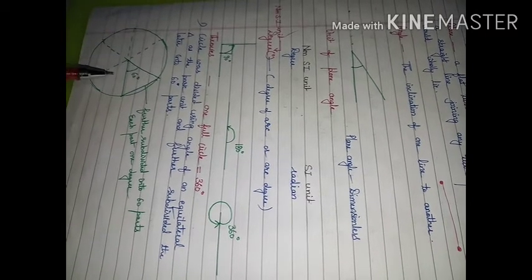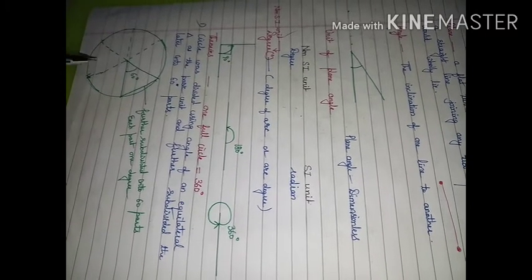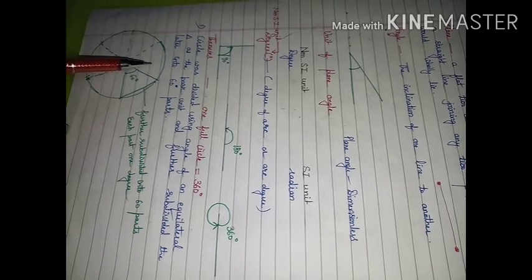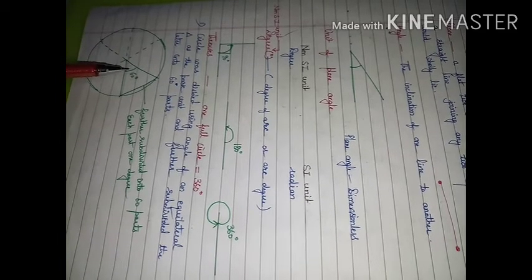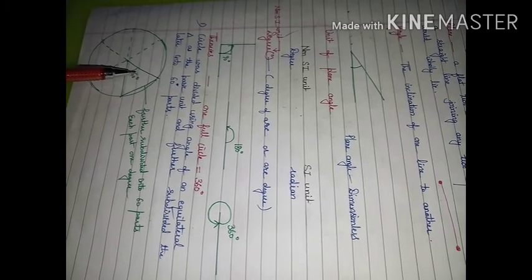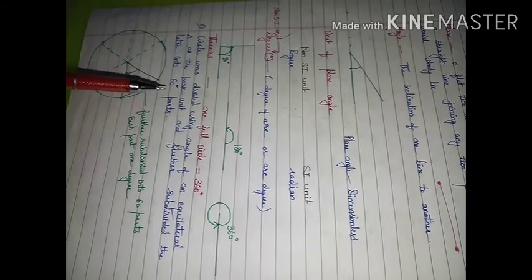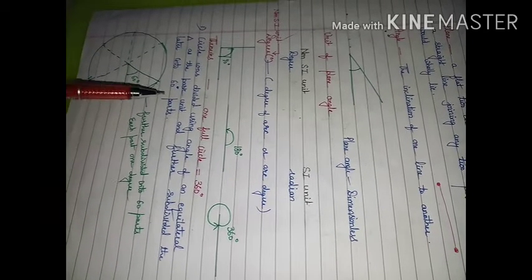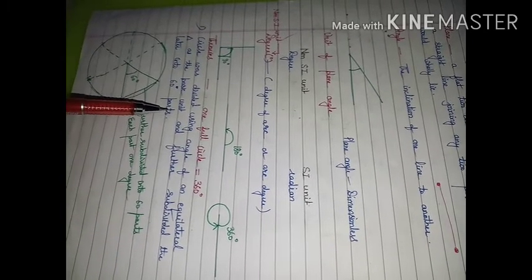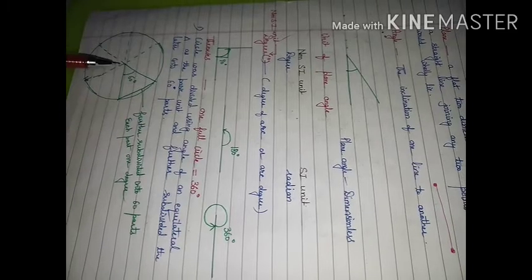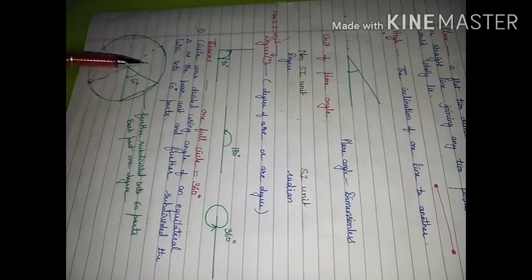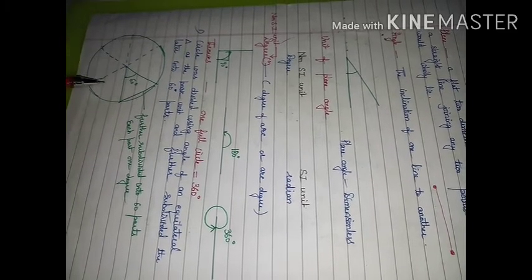So this is the circle, and I have divided it into equilateral triangles, which we have considered as the base unit. Now how many triangles do we get? 1, 2, 3, 4, 5, 6.